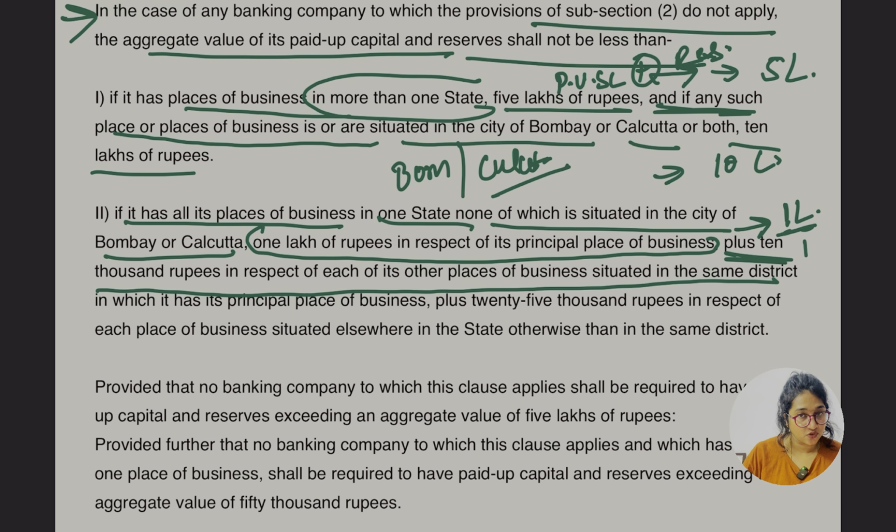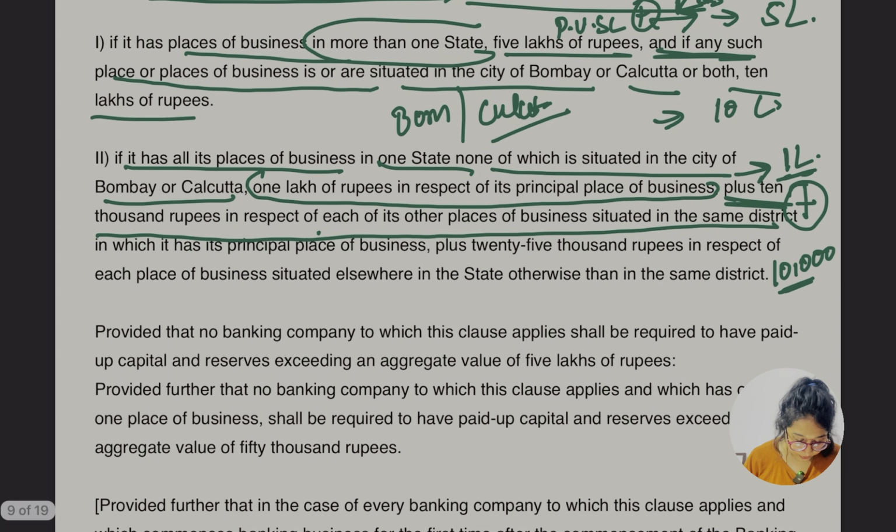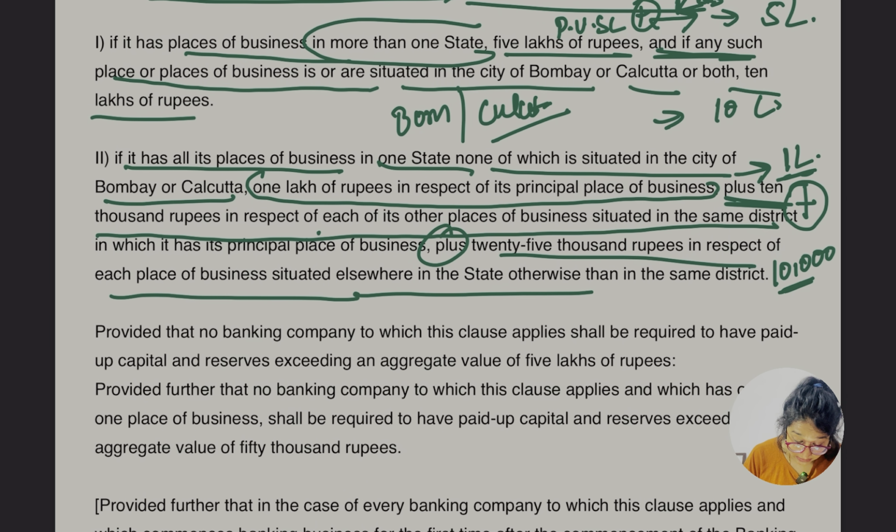the same district. So 10,000 rupees is to be maintained in respect of each of its other places of business situated in the same district, in which it has a principal place of business. And there is one more thing they are saying, plus 25,000 rupees in respect of each place of business situated elsewhere in the state otherwise than in the same district. First of all 1 lakh, I know what they are saying.